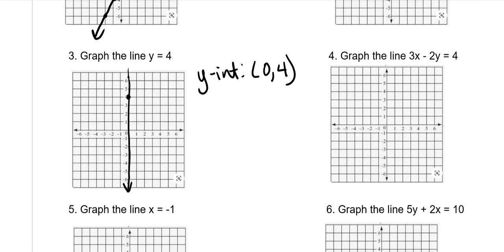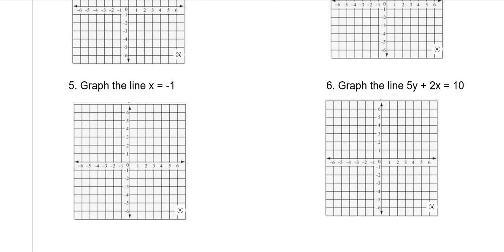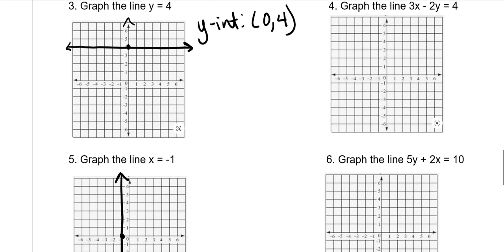If I make this vertical, that isn't y equals 4, that is the y-axis. So we would need to make it horizontal, like this. And on this one, there is no y-intercept, and we have x is negative 1. Again, if I were to make it horizontal, that is my x-axis, so it's not going to be that way. It's going to be vertical like this, just to show you the difference between the two.